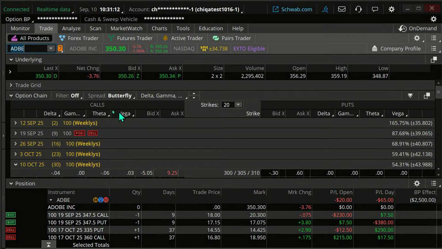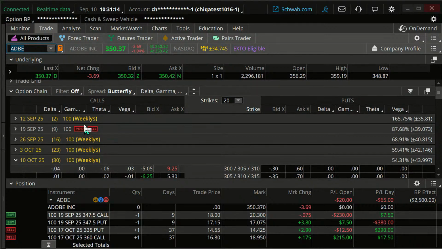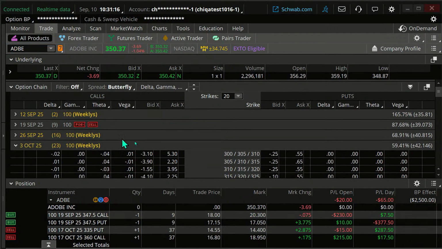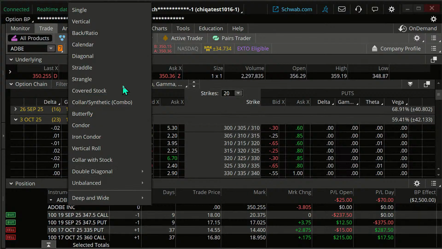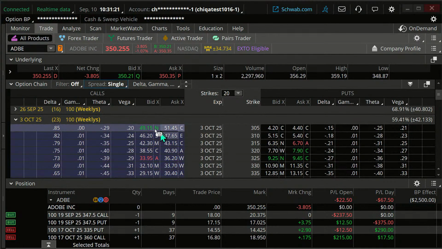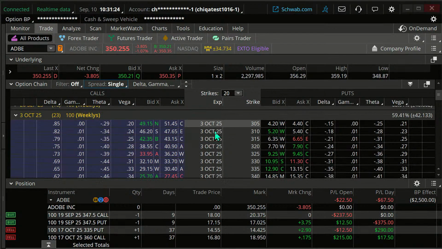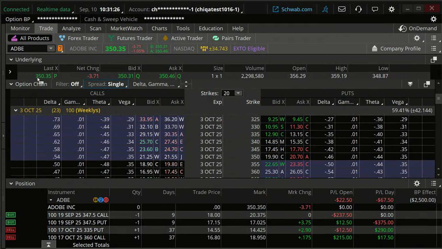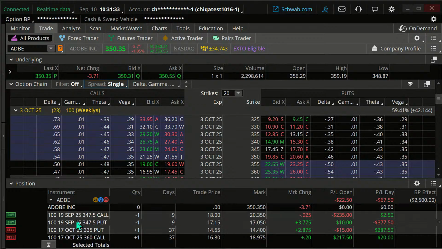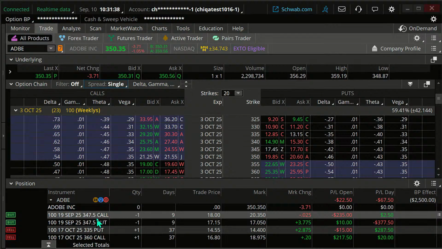I'm looking to roll this out. Here's the existing position I have on this. I'm going to go to October 3rd on this, and I don't want the butterfly anymore. I'm just going to be looking for a straddle, which is at the money strike, which is 350, or of course I could keep it at the 347 strike. But I'm going to do it as I would an initial position where I'm doing it at the money.